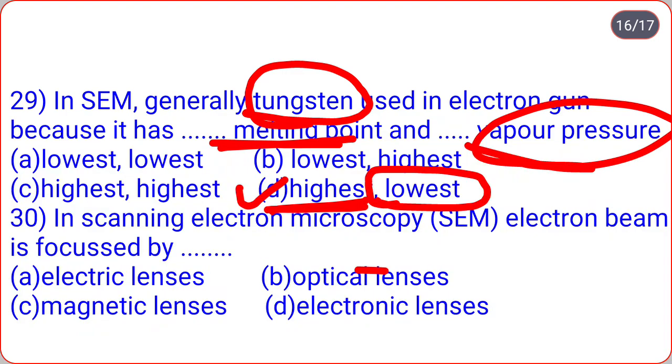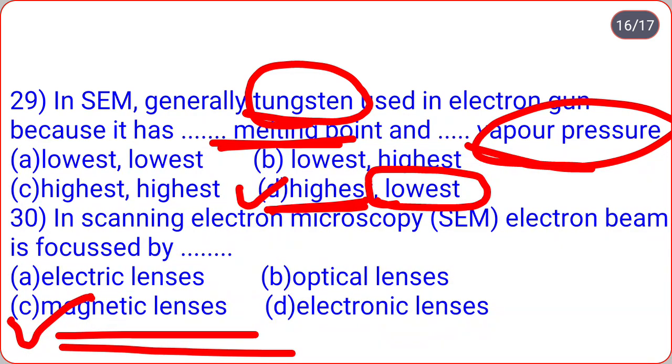In scanning electron microscopy, electron beam is focused by... electric lenses, optical lenses, magnetic lenses and electronic lenses. So correct option is magnetic lenses, that is option C. This one is the last question from topic nanotechnology.